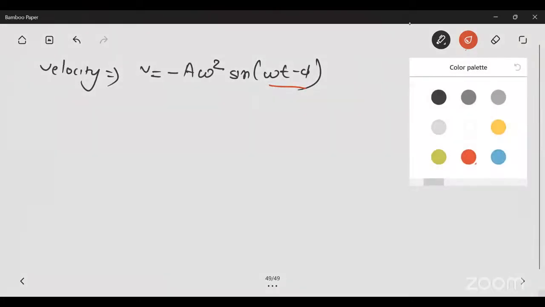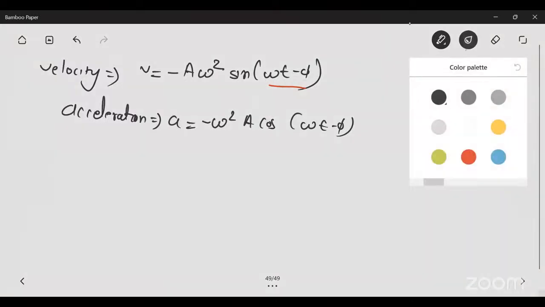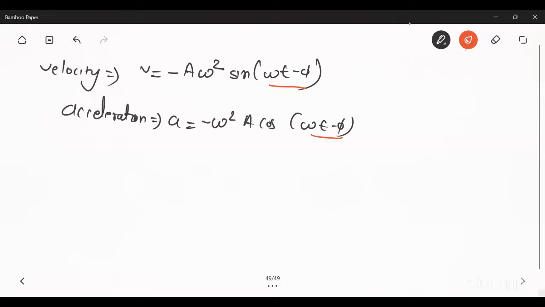Next is acceleration. Acceleration is defined as minus omega square a cos(omega t minus phi). So this omega t minus phi is defined as the phase angle which has a relation with acceleration. Okay. So this is the phase. Now compare all the phases.